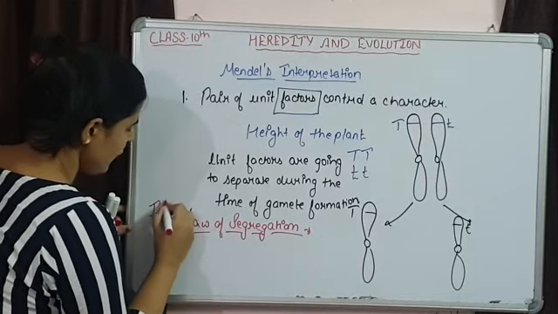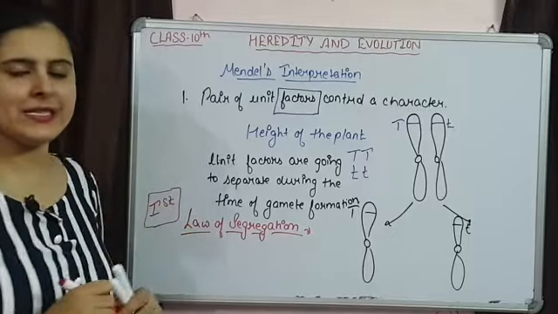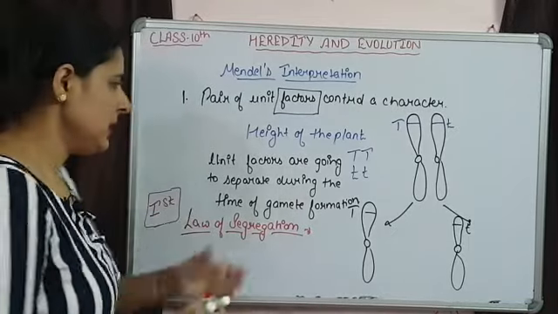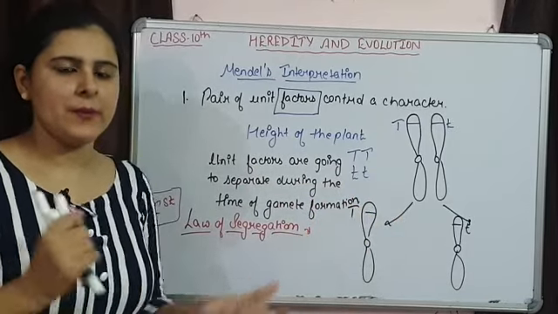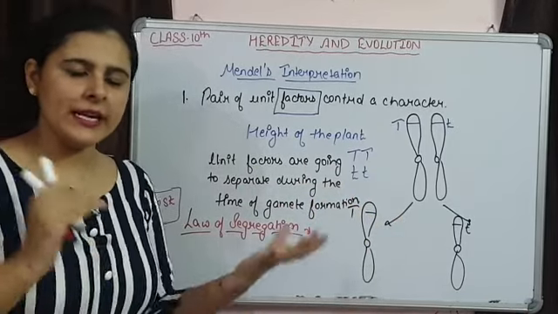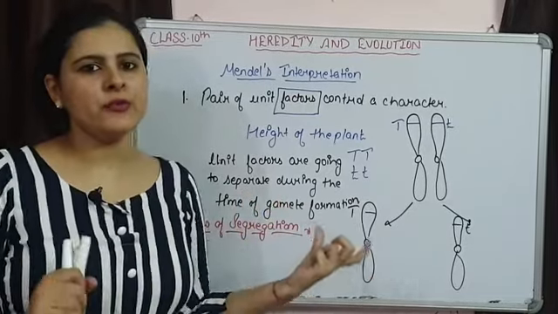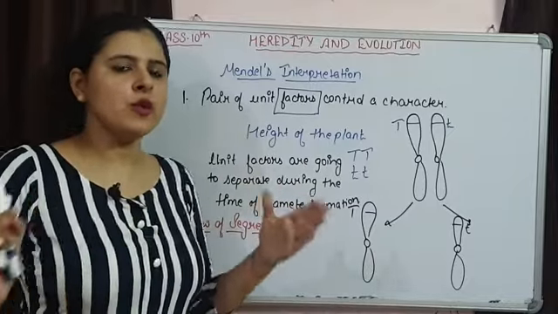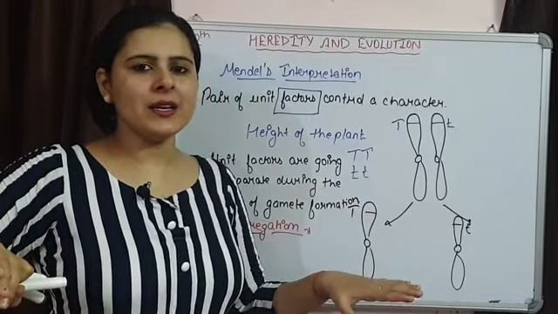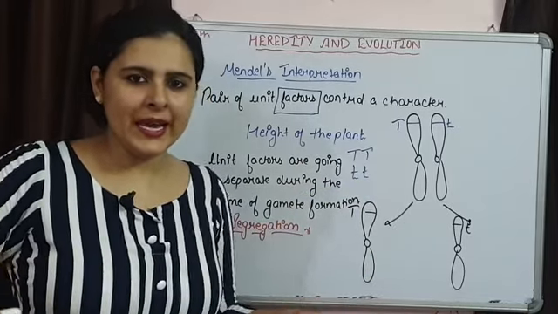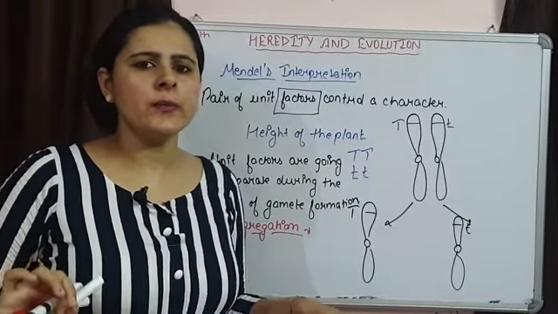It can be stated as there is separation of unit factors, or simply we can say there is separation of alleles present on the homologous chromosomes during the time of gamete formation. At the time of gamete formation, homologous chromosomes separate from each other, they independently travel into gametes, are inherited, and they will be fused together when they form the zygote.